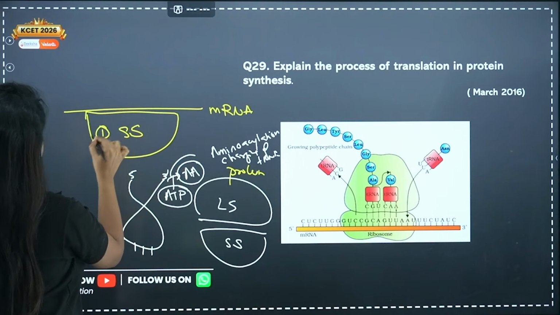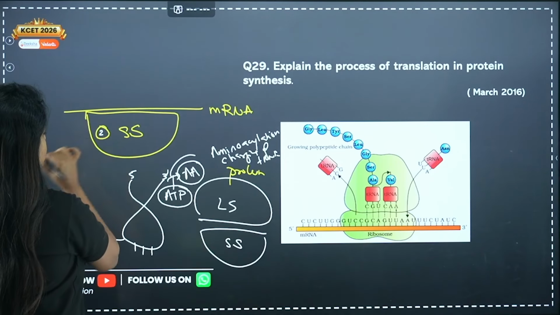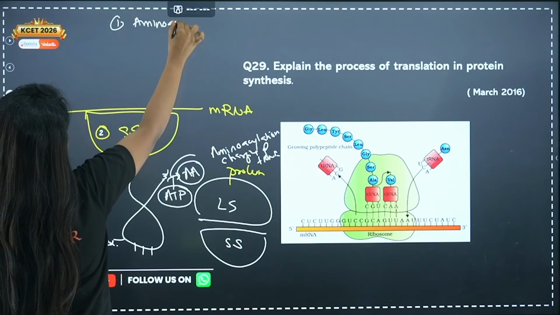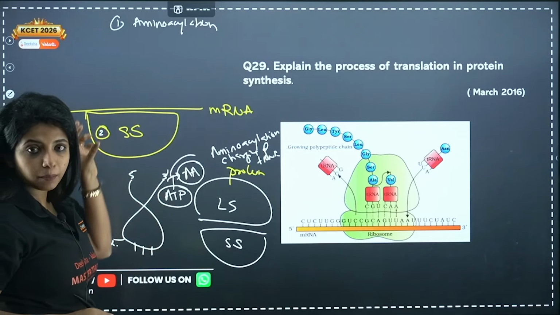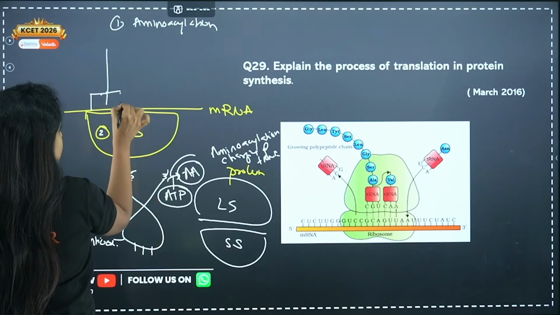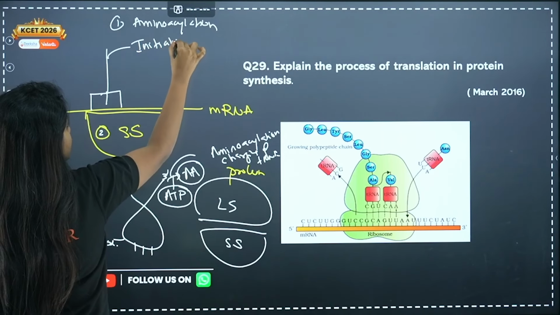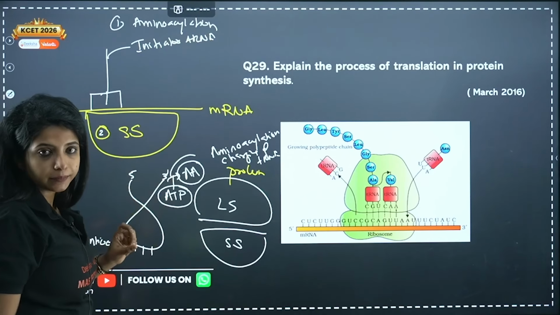Okay, then, so I'll technically write that this is the second step. First step is amino acylation. Over here, the smaller subunit will come and bind on the mRNA. Now the tRNA will be coming and binding. Which tRNA? Initiator tRNA. Initiator tRNA will be now coming and binding up over here.